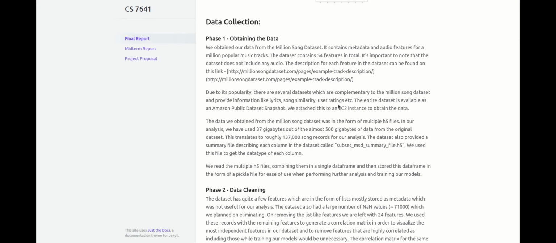So now let's go over the data collection. The first phase of data collection involved obtaining data from the Million Song Dataset. The dataset is available as an Amazon public dataset snapshot. We attached this to an EC2 instance to obtain the data. We used 37 GB out of the almost 500 GB of available data, resulting in about 137,000 songs for our analysis. The data has 54 features in total and doesn't include any audio, but it does provide a summary file which we use to get the data type of each column.